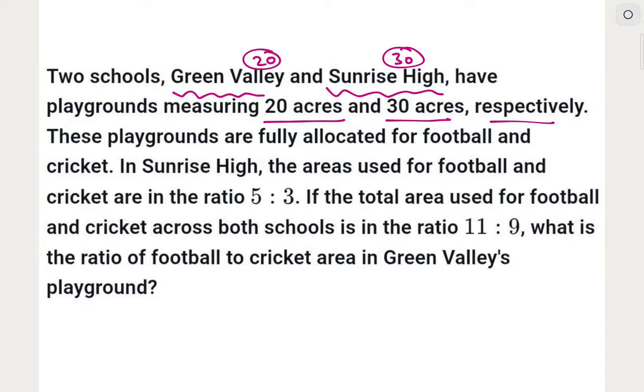These playgrounds are fully allocated for football and cricket. So either they play football or cricket. So both Green Valley and Sunrise High play football and cricket. In Sunrise High, the areas used for football and cricket are in the ratio 5:3.